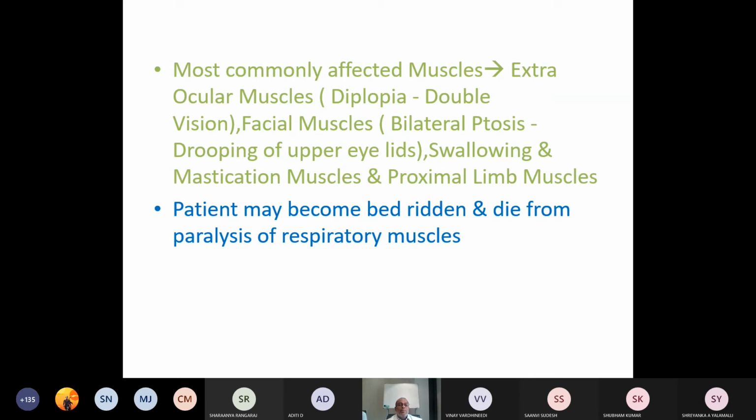Then facial muscles may be affected. As a result of involvement of the facial muscles, there will be bilateral ptosis, drooping of upper eyelids. So we have to know the cause for drooping, bilateral ptosis. One of the important causes is myasthenia gravis. Then muscles associated with swallowing and mastication are also affected, and the proximal muscles of the limbs are also affected. Then the patient may become bedridden, and die due to paralysis of the respiratory muscles.